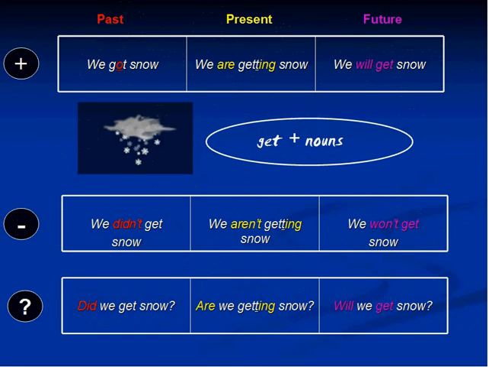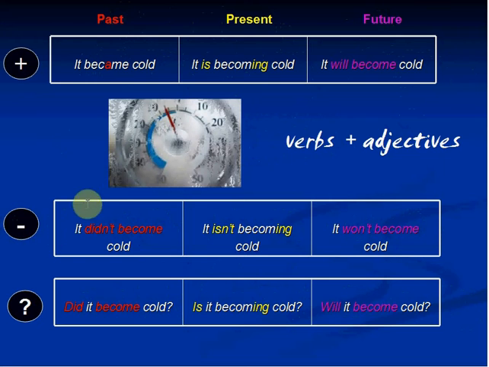Let's look at another chart here. So as I told you, get is sometimes a synonym of become. So here I could say something like it's becoming cold, but I could also replace the part become by the verb get. It is getting cold. It is becoming cold.